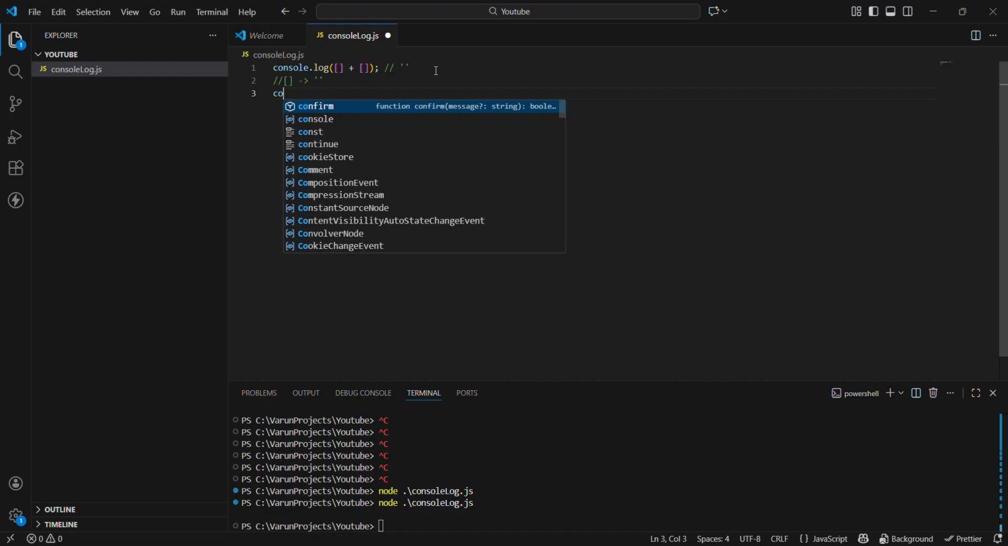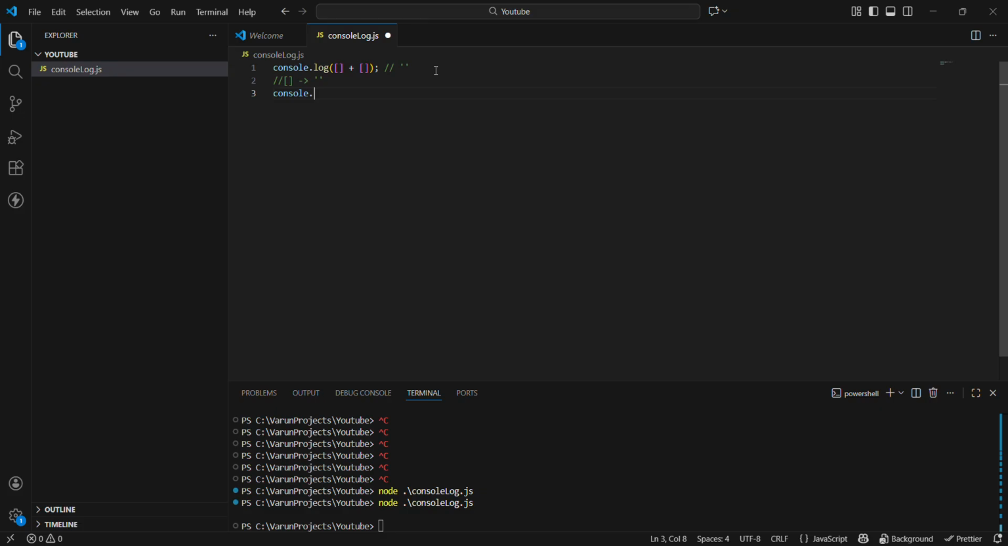So let's see this question, console.log array plus object. What do you think, guys, will be the output of this? If you have guessed it as object, then congratulations, guys, you are absolutely right. Let's validate this. Yeah, so the first one is an empty string and the second one is object.